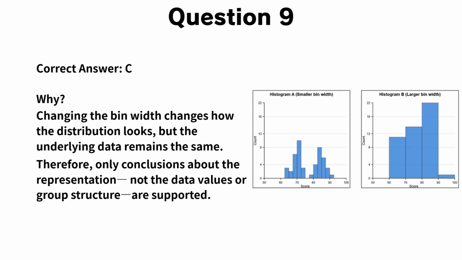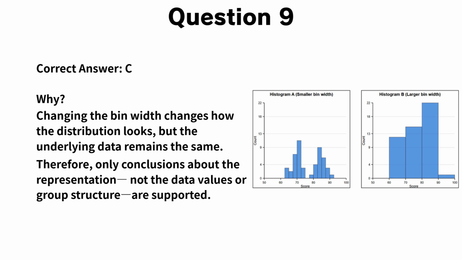Now let's walk through the explanation for question 9. The correct answer is C. These two histograms use different bin widths to represent the same data. Because of that, the overall shape of the distribution can appear different. With a smaller bin width, the data may seem to form multiple peaks. With a larger bin width, those peaks can blend together, making the distribution appear smoother. However, this change in appearance does not mean that the underlying data has changed.